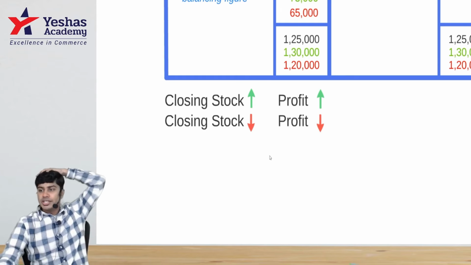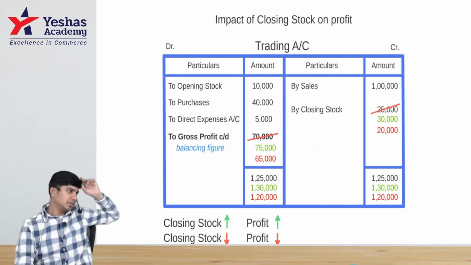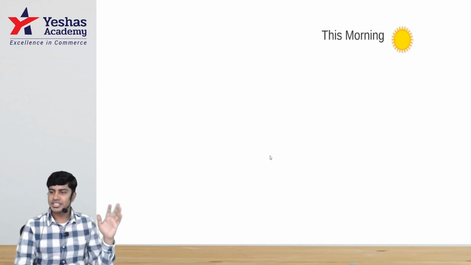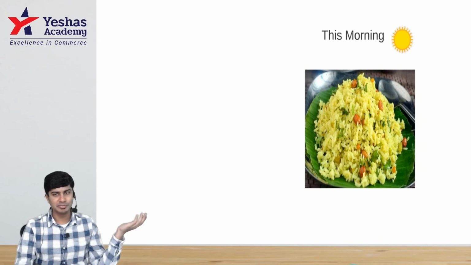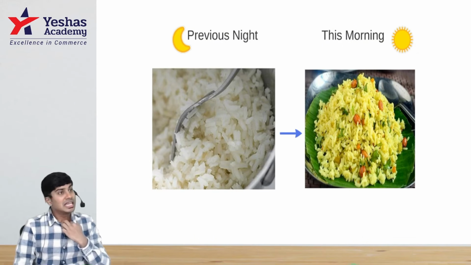But actually, the story doesn't end here. Let's say you, after the class today, didn't go home straight. You went out to party, have fun. You had so much food outside that you went back home and did not eat any food at home tonight. Then what will happen? They would have thought you would reach home, so they would have cooked dinner for you. That rice, whatever was cooked for you, you did not eat last night. What will happen? This morning's breakfast will become the leftover rice. Why? Because yesterday you did not eat at home, and the rice of last night became this morning's breakfast. Do you agree? Exactly like that.